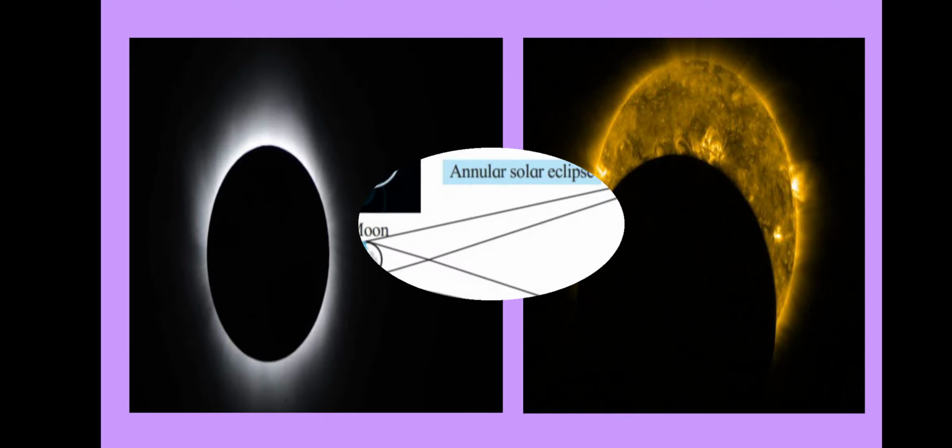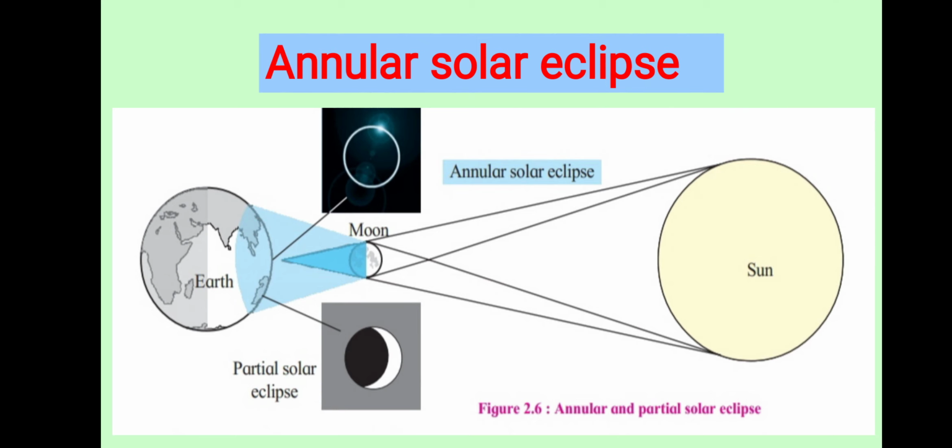These are the images of total solar eclipse and partial solar eclipse. Understood these two types? Okay, we will take the third type of solar eclipse.